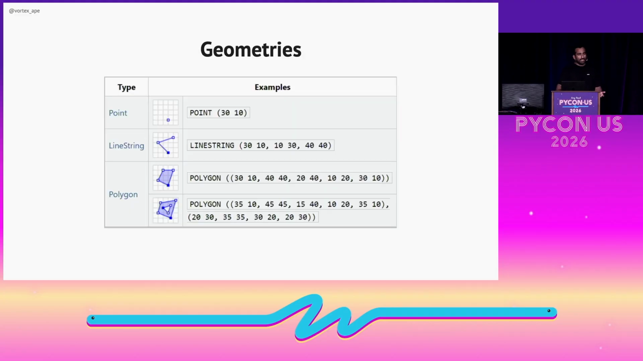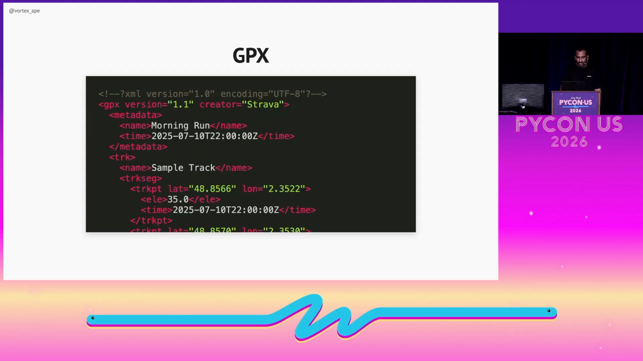These are the basic building blocks of vector data. We have points, which represent single locations, for example, the location of this conference center in latitude and longitude. Line strings are just paths or routes, which are just an extension of the point geometry. You basically connect multiple points to form a line string. And then polygons represent areas like parks, buildings, or even an entire city. So these are the fundamental geometries that I'm working with for this project.